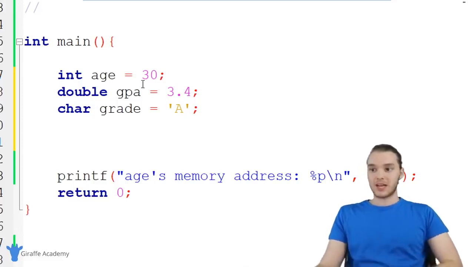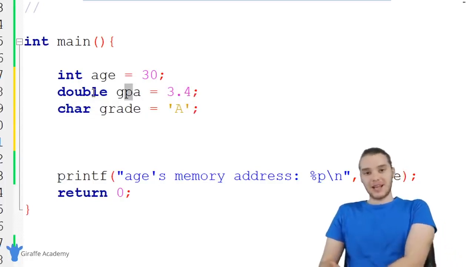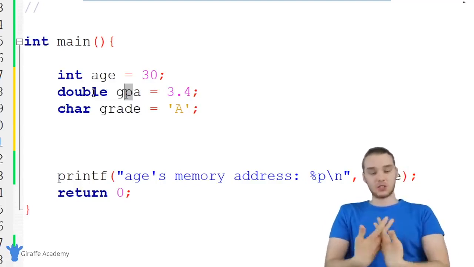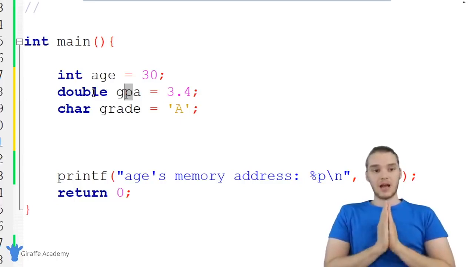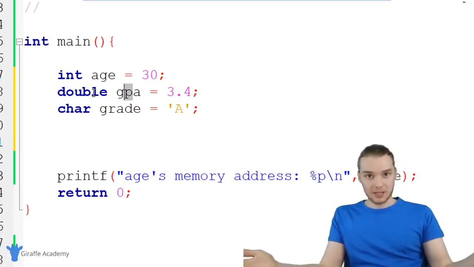Okay, so just like I stored a character inside of this character variable and I stored a double inside of this double variable, I could store a pointer inside of a pointer variable. So we can actually store these pointers inside of a pointer variable. Now, here's where this is going to get a little bit tricky. When we create a pointer variable, we actually need a physical memory address, right?